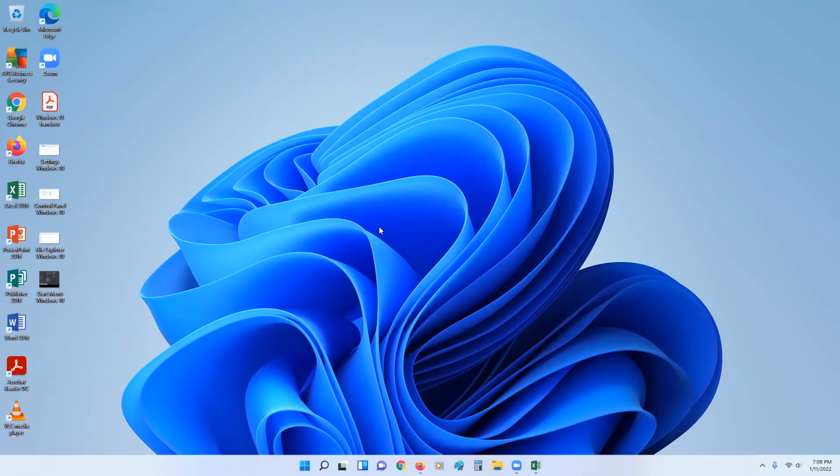Can you upgrade from Windows 8 to Windows 11? Windows 8 is the operating system that was produced before Windows 10. So there is no direct way to upgrade a Windows 8 computer to Windows 11. You would have to upgrade to Windows 10 first, which is free, and then upgrade to Windows 11. However, it is likely that a computer currently running Windows 8 is more than 4 years old, and therefore wouldn't be compatible with Windows 11 probably. So that's something to consider for sure.